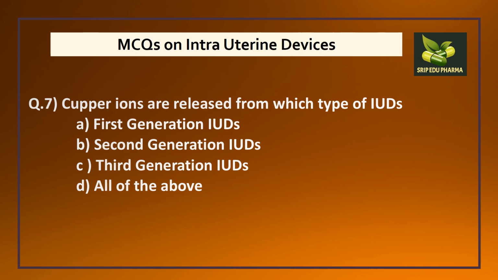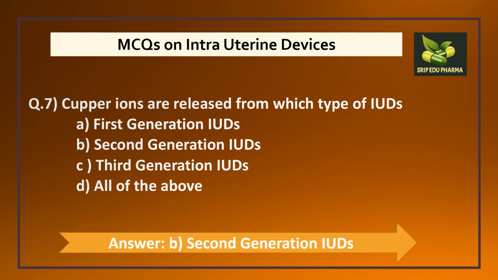Question number 7. Copper ions are released from which type of intrauterine devices? A. First generation, B. Second generation, C. Third generation or D. All of the above. So if you try to remember, first generation was non-medicated one. In second generation there was copper, and in third generation there was hormone. So the answer will be B, that is second generation intrauterine devices.